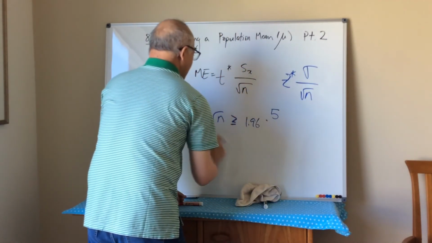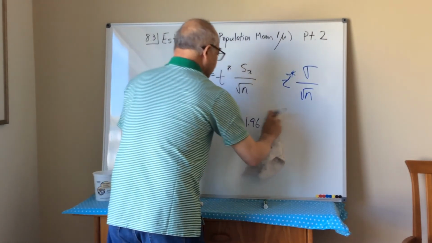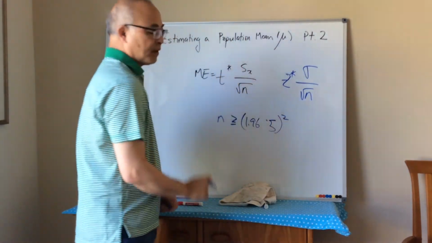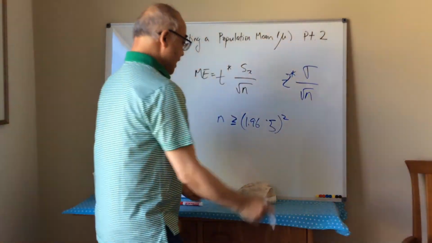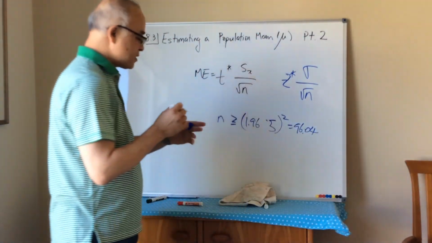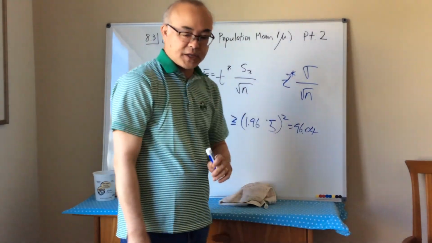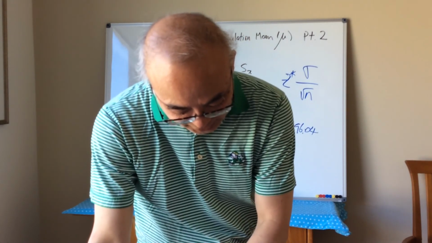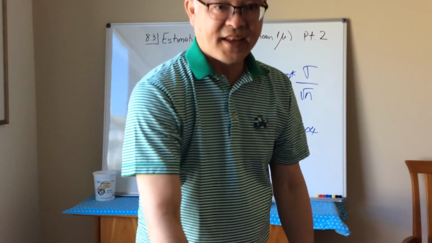Now I square both sides, right? And that's what I'm going to find. And if I do that, what do I get? I get 96.04. So n needs to be at least 97. I need at least 97 monkeys to get to the 95% confidence interval. Okay? And that's it for today.